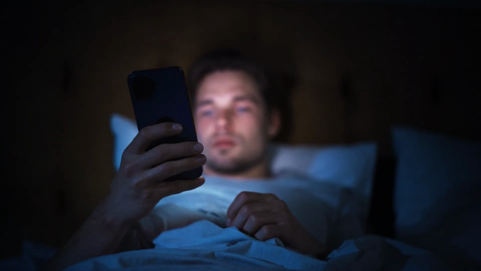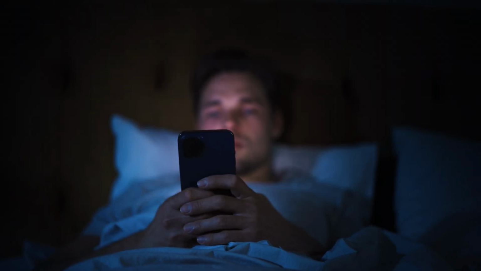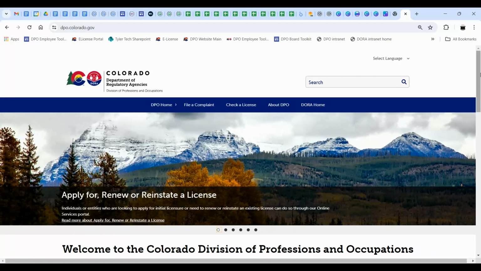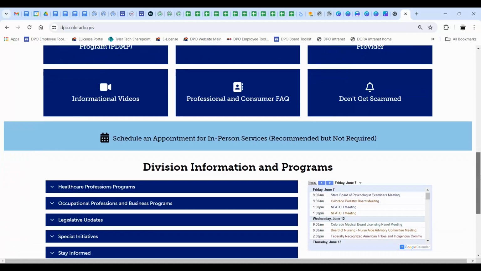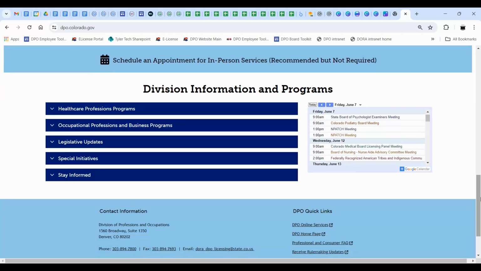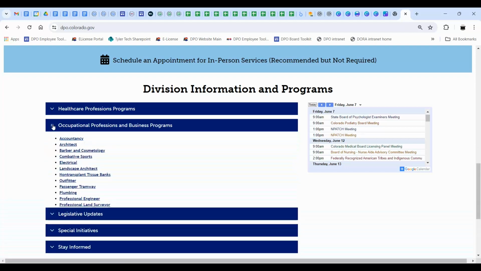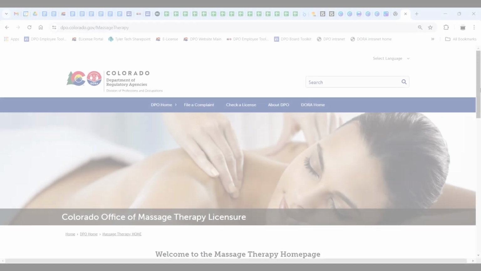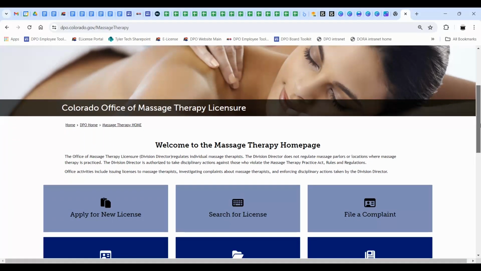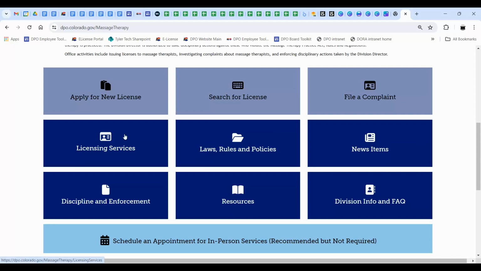If you are not sure if something is applicable to your application, make sure to read rules and regulations for your actual licensing requirement. To access your application links, you may visit dpo.colorado.gov and select your profession or occupation under the pull-down menus at the bottom of the page. Each license type has its own licensing services box that will take you to a profession-specific application area. Your license application checklist will be housed there.